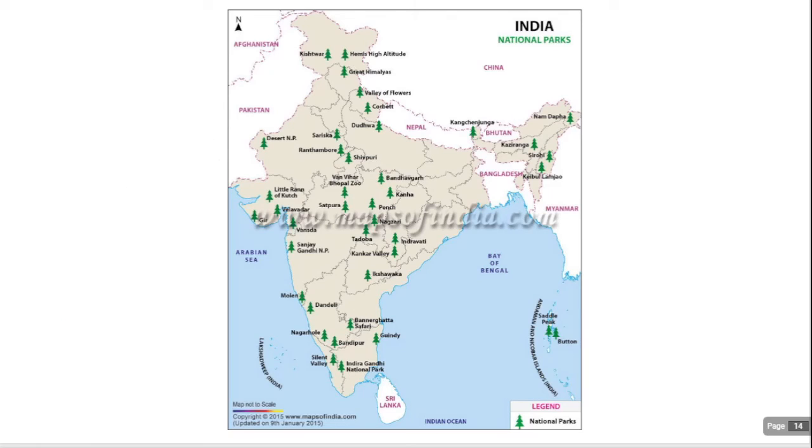Indian national parks like Hemis High Altitude National Park, Great Himalayan, Valley of Flowers, Corbett, Gir, Kaziranga National Park. So these are the national parks which come under in situ conservation.